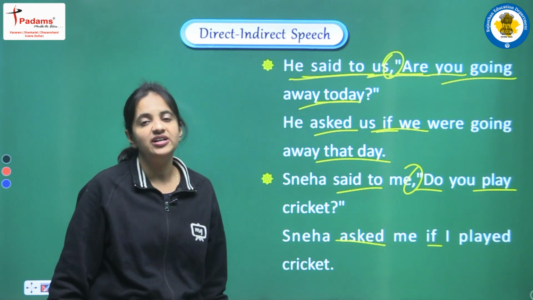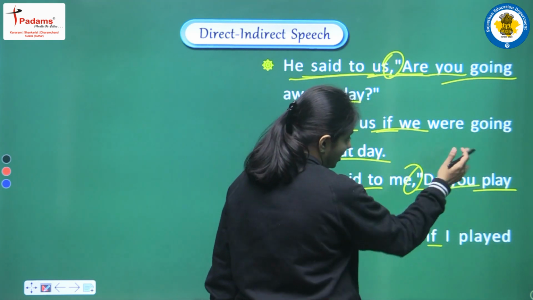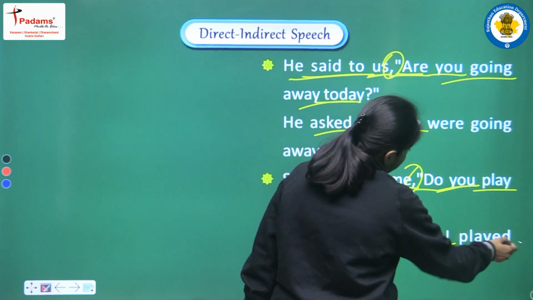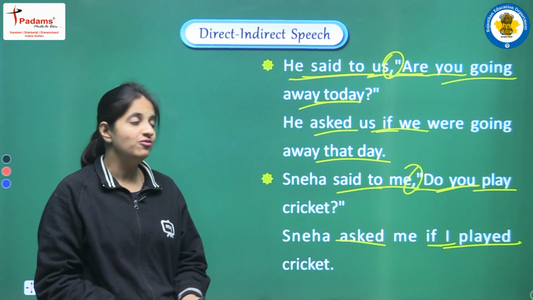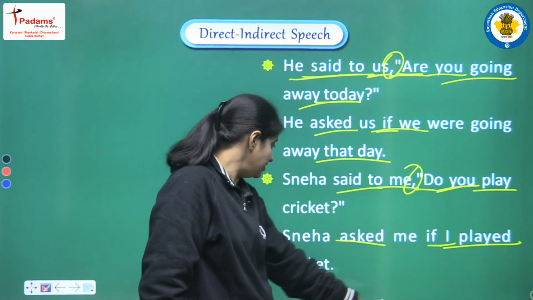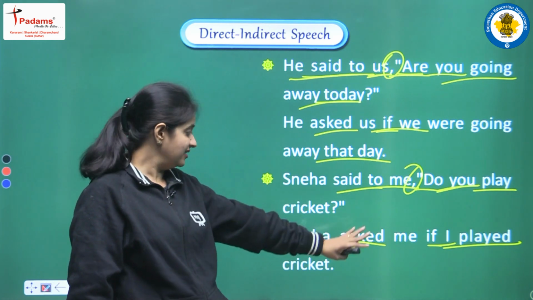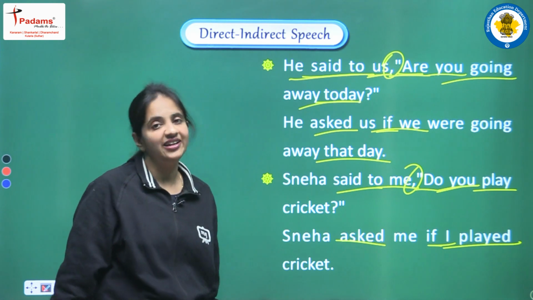So we have to convert it into past simple. So first of all, do, we are having you, which will be changed according to me, that will be I, and past simple means we have to write the second form of the main verb. So here we are having played cricket, and at the end of the sentence a full stop, and the complete sentence will be: Sneha asked me if I played cricket.